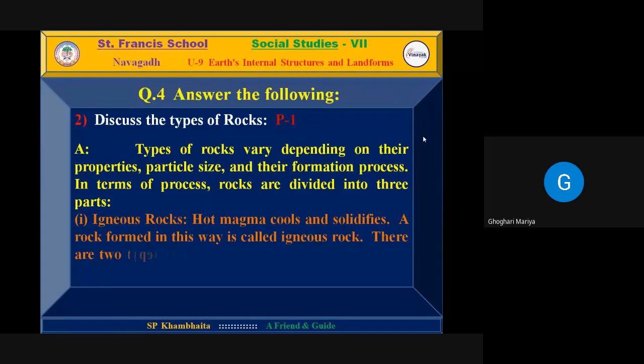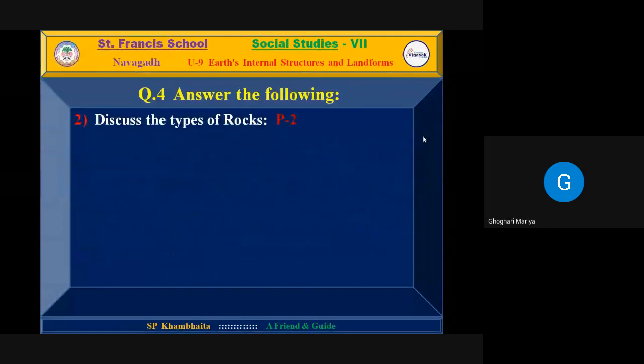Yes, Maria, continue. Discuss the types of rocks. Types of rocks vary depending on their properties, particle size, and their formation process. In terms of process, rocks are divided into three parts. Number one, igneous rocks. Hot magma cools and solidifies. A rock formed in this way is called igneous rock.